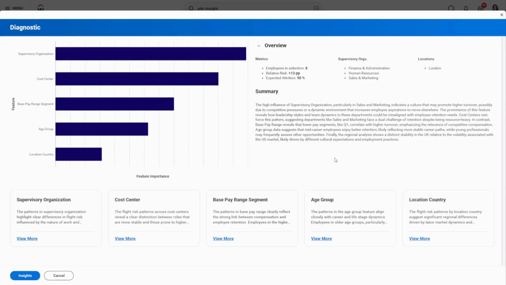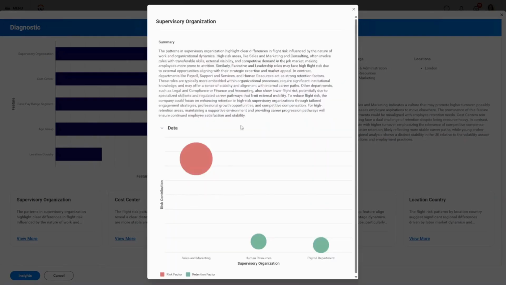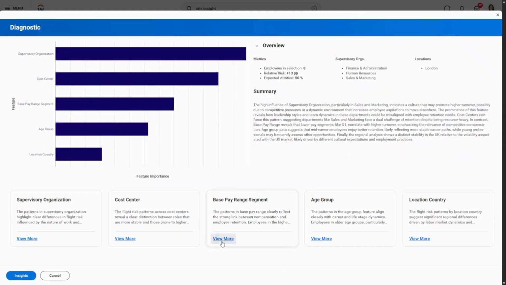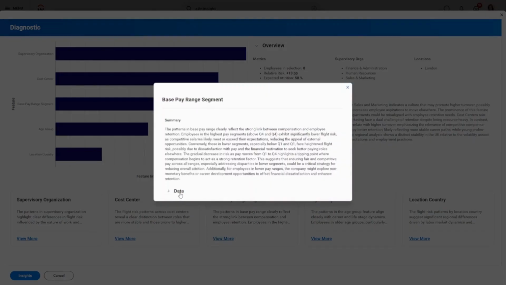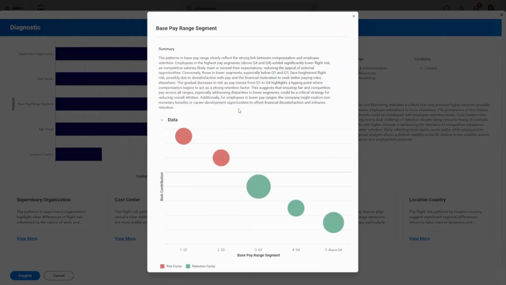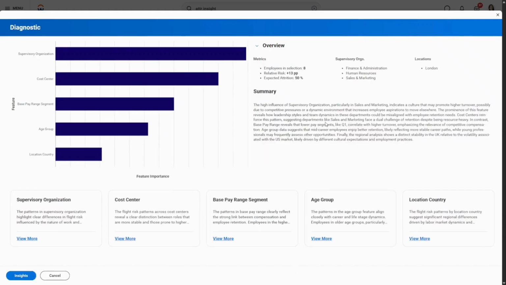At the top is an analysis of variable importance in predicting employee risk. The most influential factor for this group is supervisory organization, followed by cost center and base pay range. Diving into supervisory organization, we notice that belonging to sales increases the modeled risk of attrition, especially given the relative size of that organization compared to the others. Then, if we examine compensation, we can see a clear uptick in risk for employees in the lower pay bands, although overall, the base pay range variable is more evenly distributed in importance.